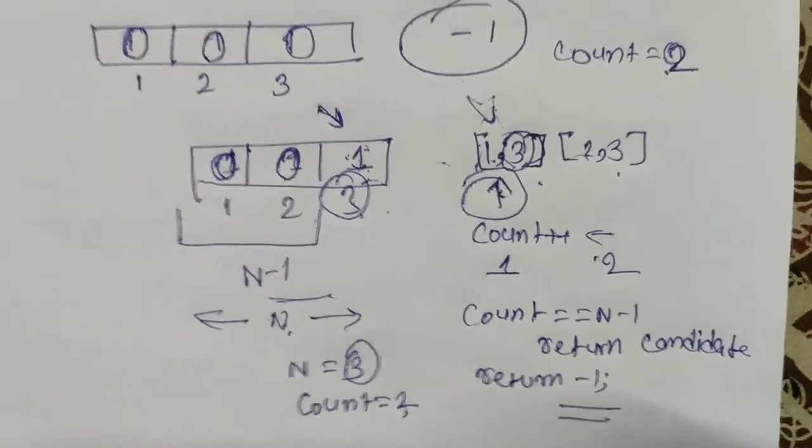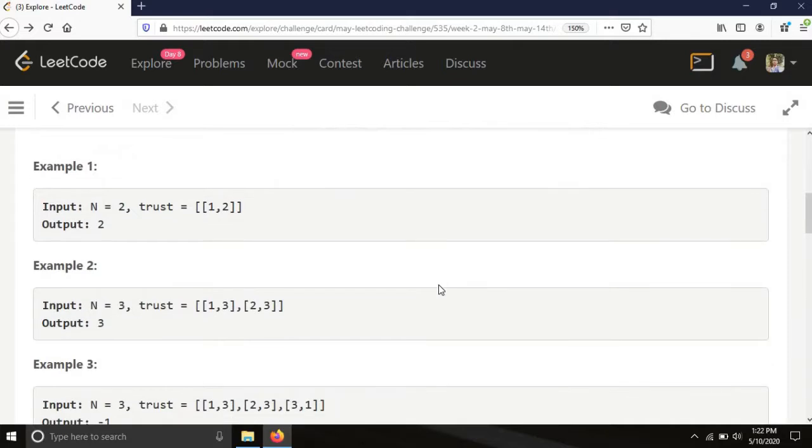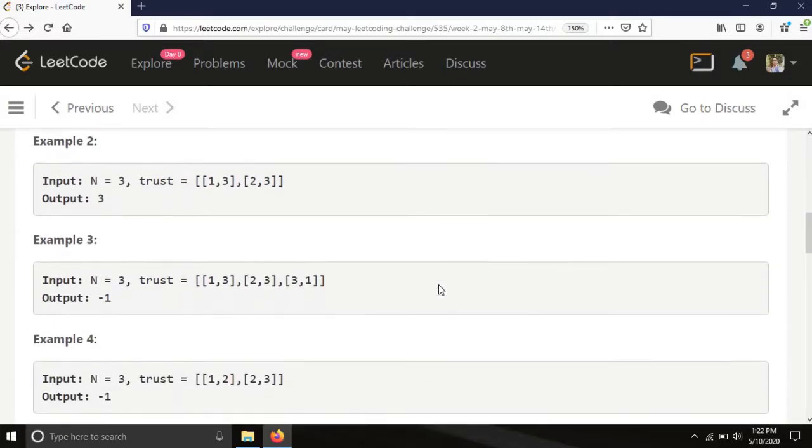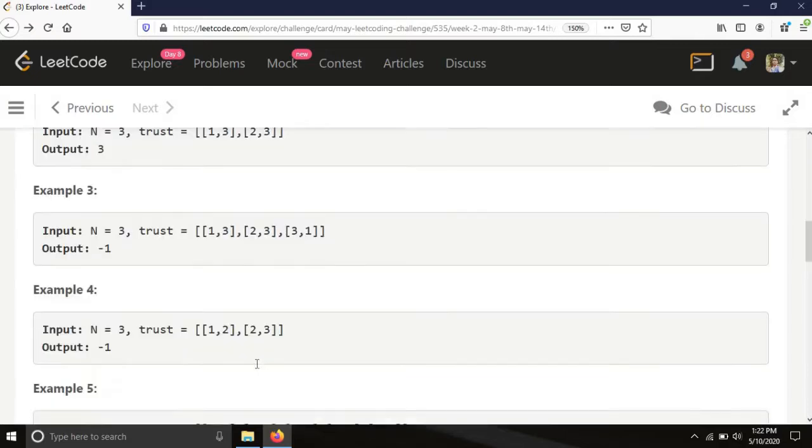Now let's code. Hope you understood our approach to solve this problem. Now we will move towards the code and understand how we can code it. Firstly let's go through some sample test cases. Here it was [1, 2]. So 1 trusts 2 and n equals 2. So basically 2 doesn't trust anyone. So as per our solution, the output is 2. I have explained this in our approach.